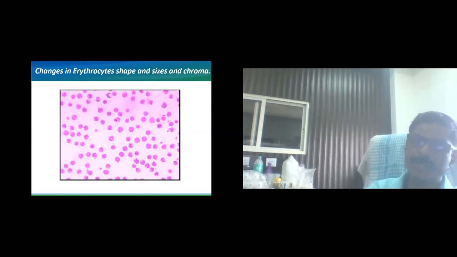The normal round, globular structure is changed, and RBC may look triangular, maybe having spike-like conditions. There may be the formation of some small globules over the surface of RBC. If you observe the RBCs very carefully, you will be able to identify the many conditions which can cause stress over the erythrocytes.